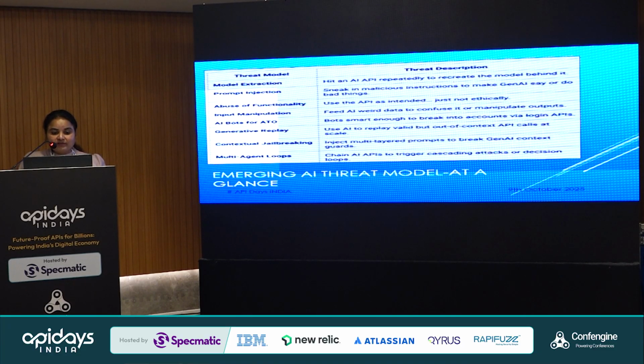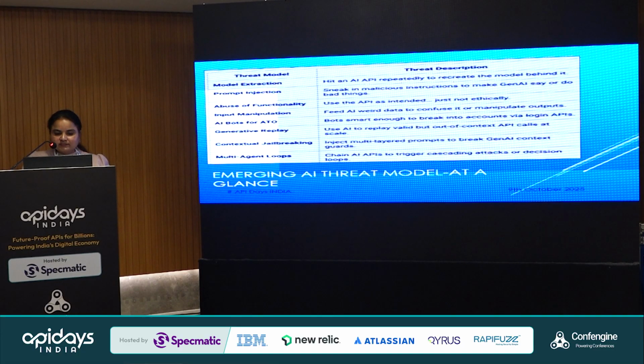With the help of tools, we can identify all these threats in pre-prod itself, set governance and custom rules, and get alerted. Next are abuse of functionality, input manipulation, AI bots, agentic replay and jailbreaking. I believe you are all familiar with these, and there are multi-agent loops.